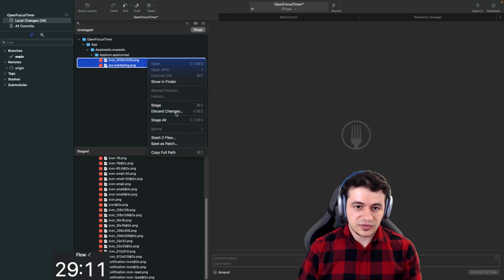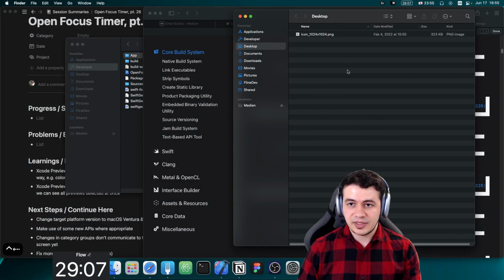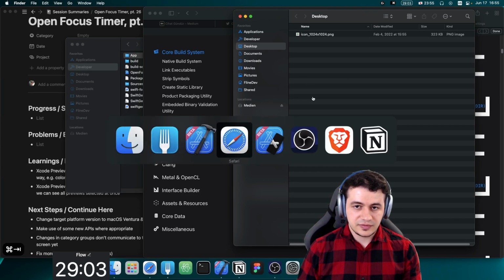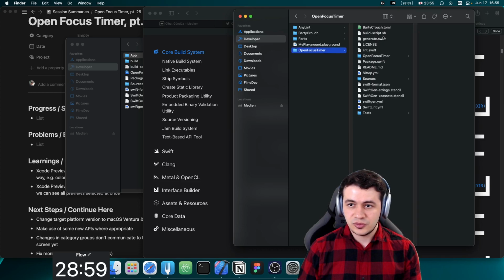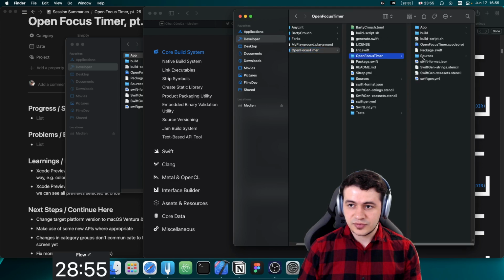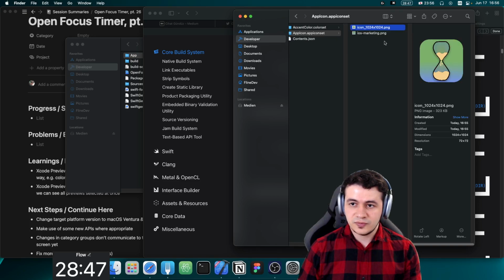All right, let's discard the changes here. That way, we're getting back these icons in the right folder. If I go to open focus timer, app assets, app icon, these two, we need them.